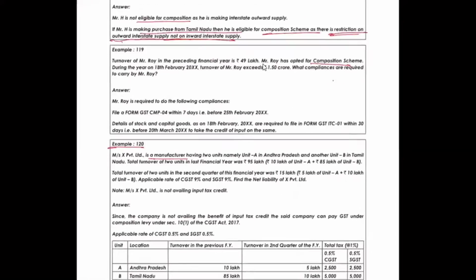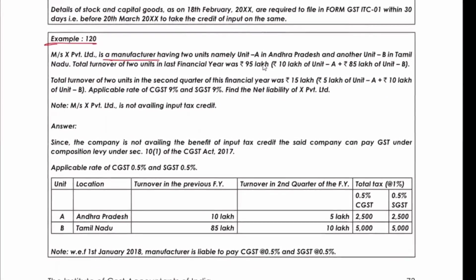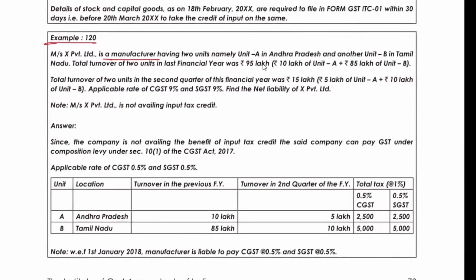I will definitely, but the thing is that you might not get it right now also. I'll repeat it. The turnover of the last financial year was 95 lakh: 10 lakh and 85 lakh. We need not see the turnover of the respective units. It is 95 lakh, so he is eligible for the composition scheme. Why? Because for a manufacturer, is there any word like manufacturer of services?